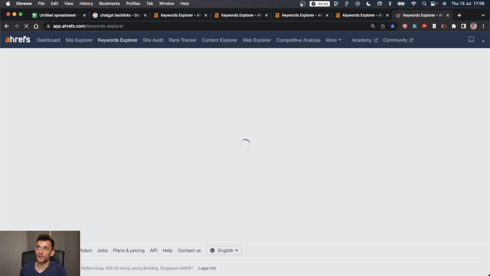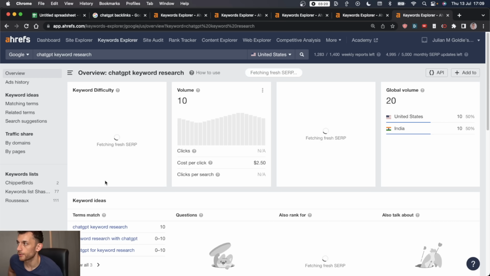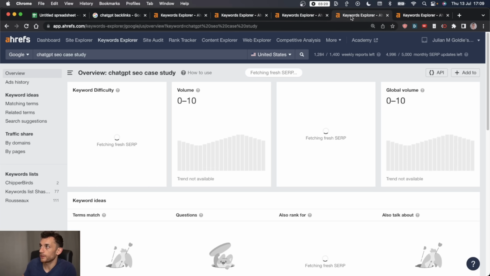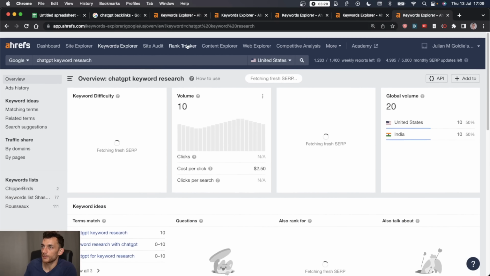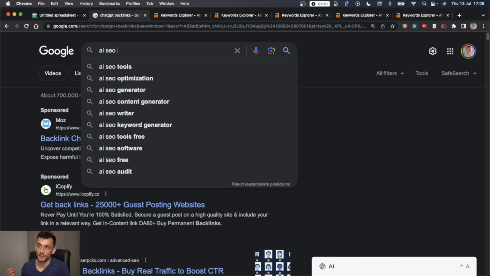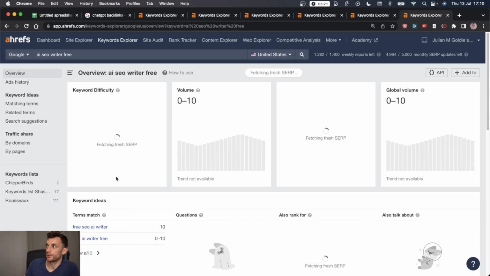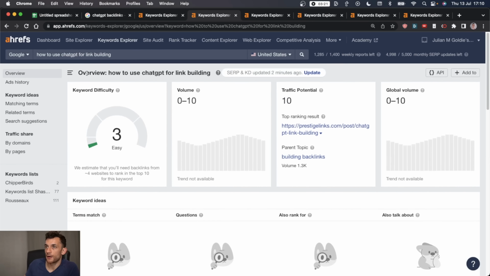The good thing about these topics is they're relatively new. A lot of people won't have created content around it just yet, but also because they're relatively new, there won't be a lot of backlinks pointing to these pages, which makes them easier to compete with. The only problem is it's hard to find the right keywords because these search terms are so new. Most tools can't really give you an estimate. So let's try AI SEO writer as well. We'll use up a credit there. And now it's looking good, right?